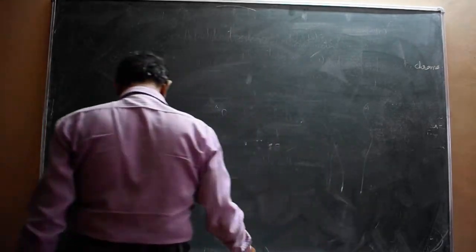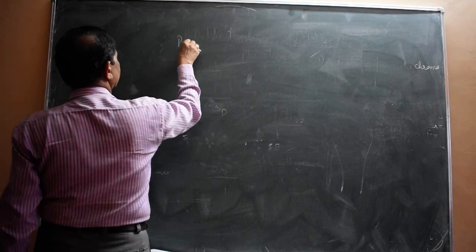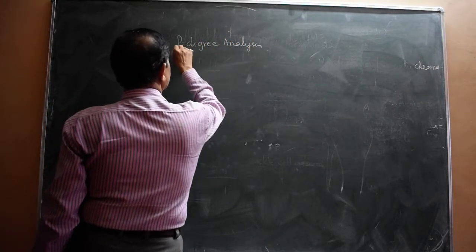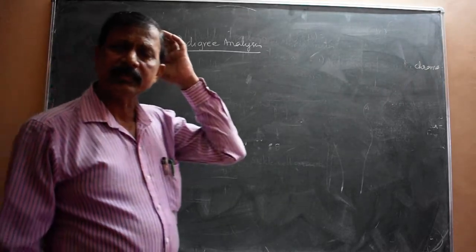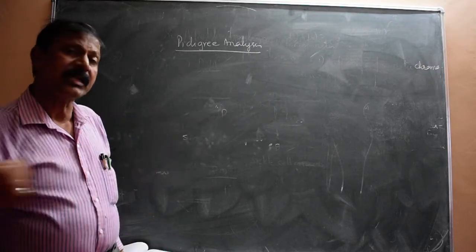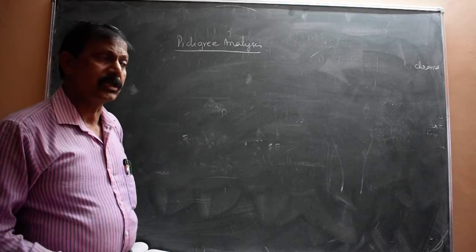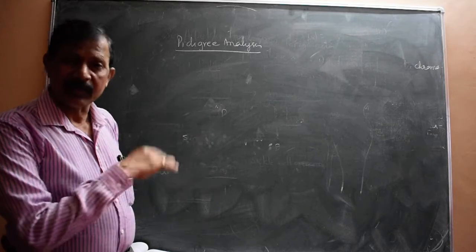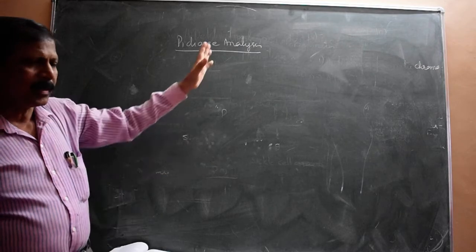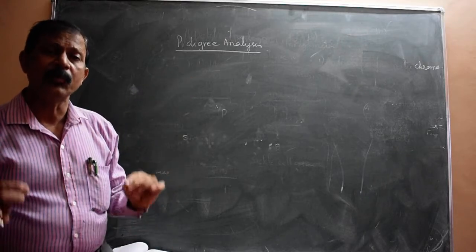Then one small definition is what you call pedigree analysis. You have to know more about this. Pedigree analysis means studying our family history on the basis of ancestral characters. How many ancestral characters are shared from one generation to another? Your grandfather, then your father, then you, and then your children. That complete family history study is called pedigree analysis, and it is based on some phenotypic characters.